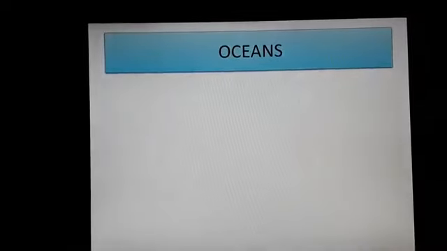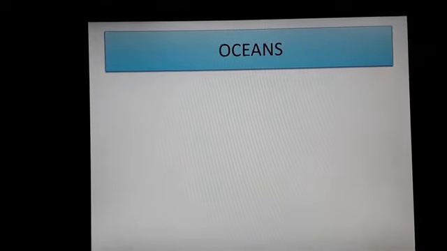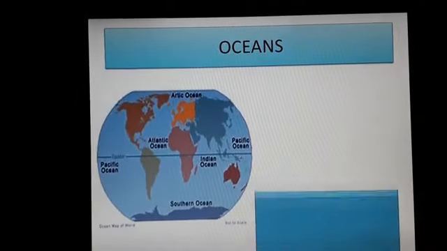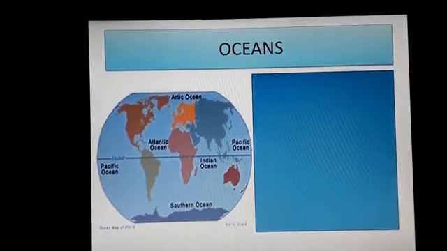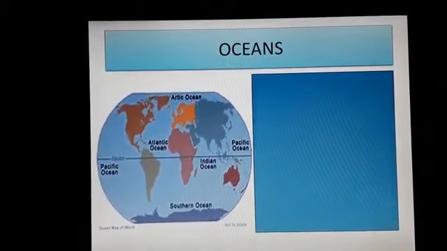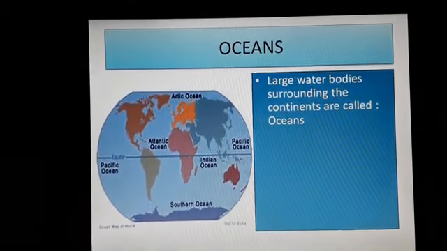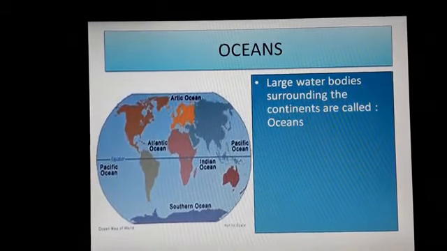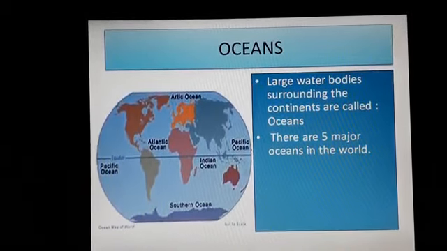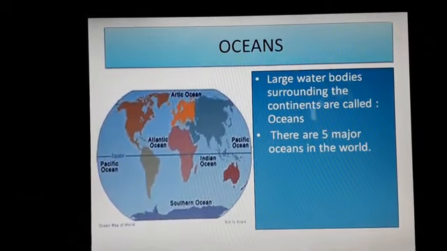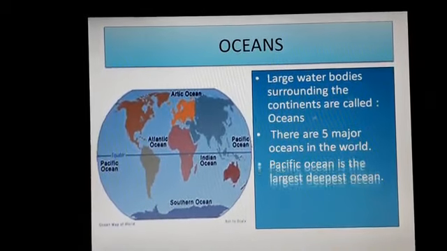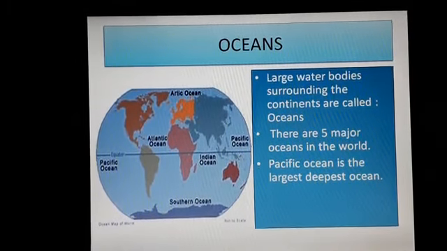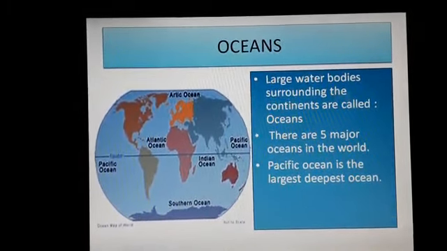Children, next we learn about oceans. Around 70% of Earth's surface is covered by water. Large water bodies surrounding the continents are called oceans. There are 5 major oceans in the world: Pacific Ocean, Atlantic Ocean, Indian Ocean, Southern Ocean, Arctic Ocean.